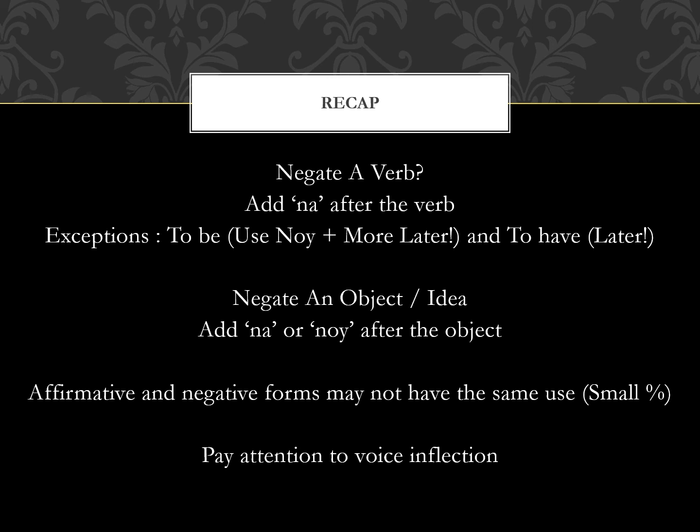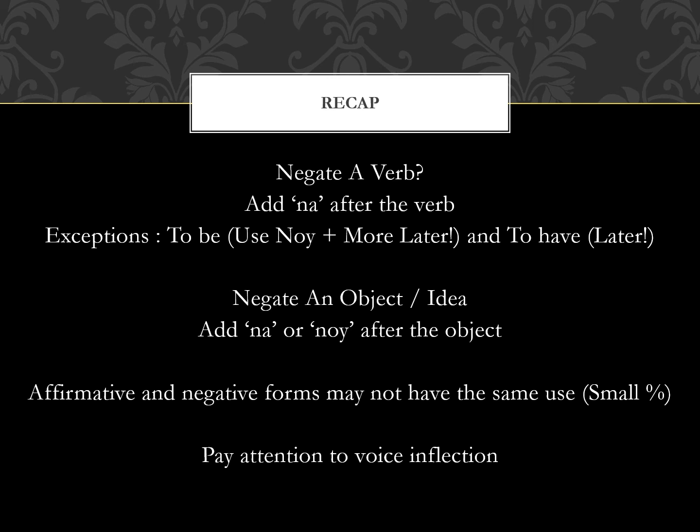Let's recap how to negate a verb by adding na after the verb. There are two exceptions. Number one, to be, simply because there is no equivalent of this in Bengali. So we use noi for this case, and there is one more rule which can be applied to these types of sentences, but they are very specific to a very small set of sentences, so we will cover that later.